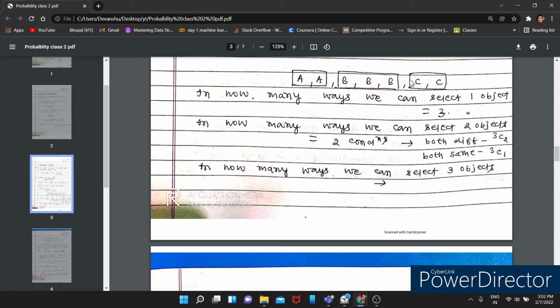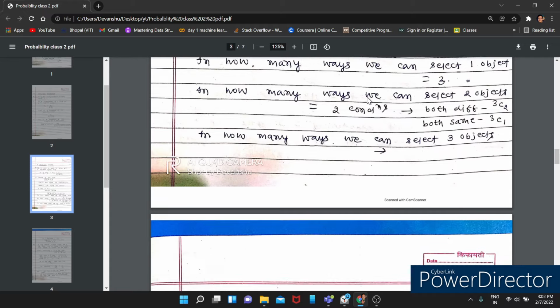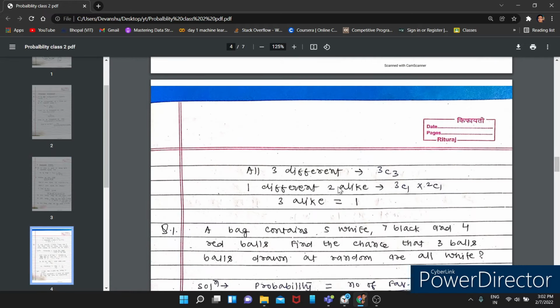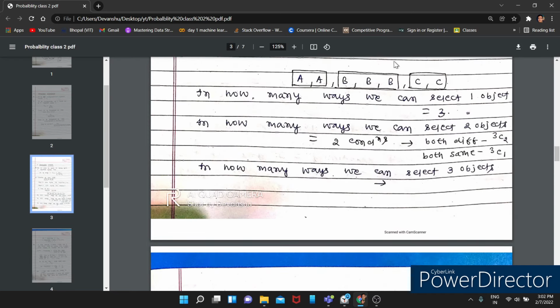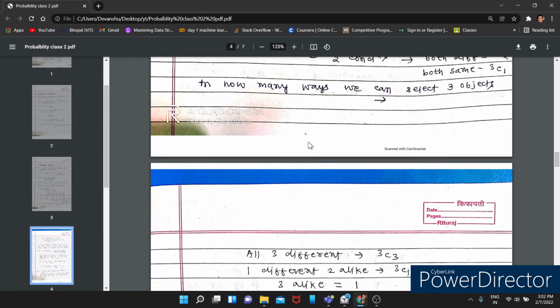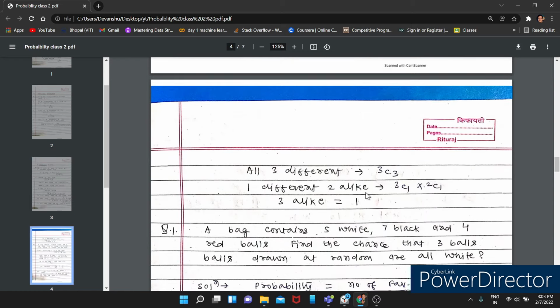So one is different and two are alike. What is the combination we can make? One different: 3C1. How? Out of 3 you can get one different object, and if we want to get two alike objects, then the possibility is 2C1.